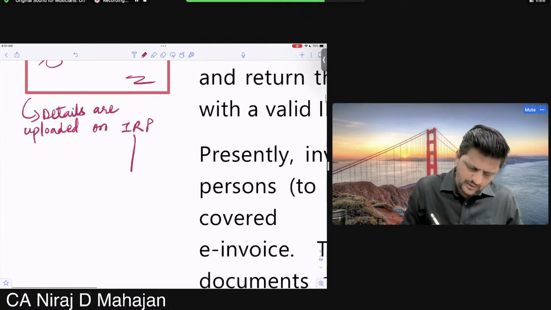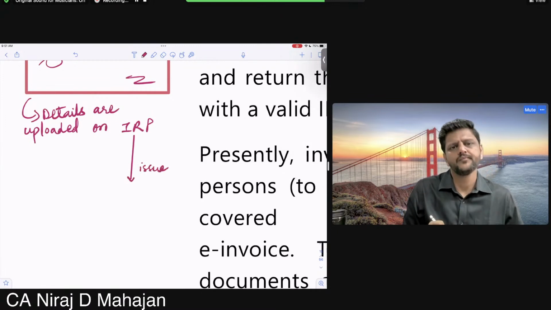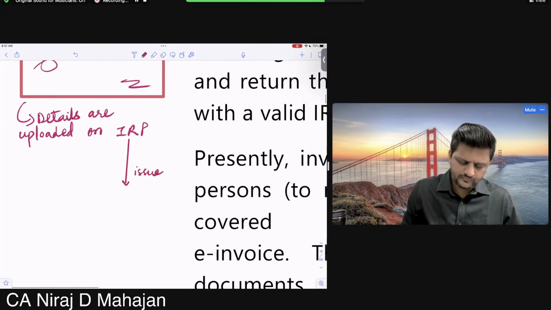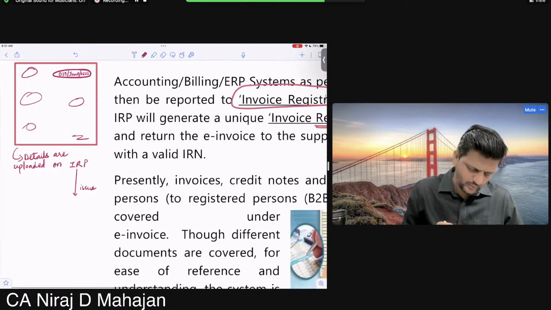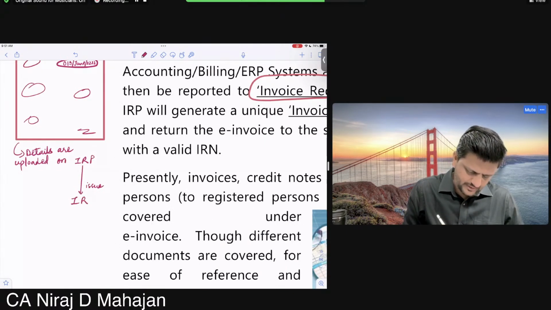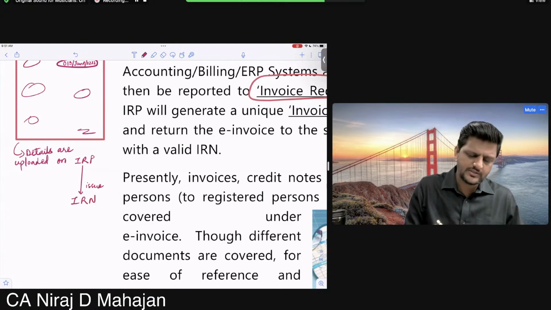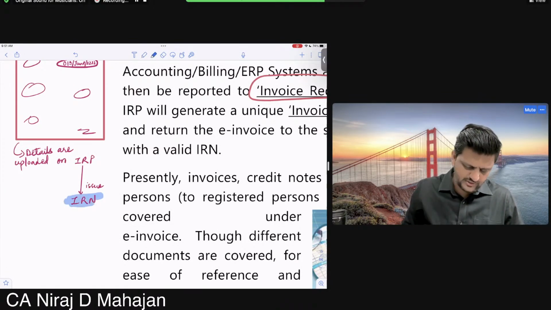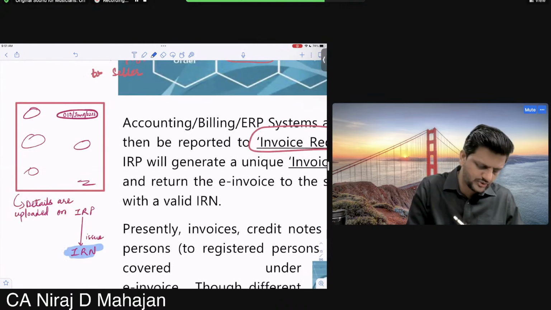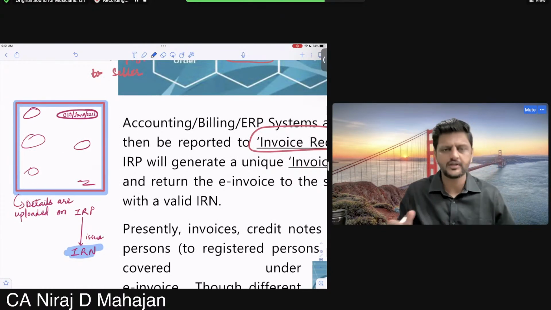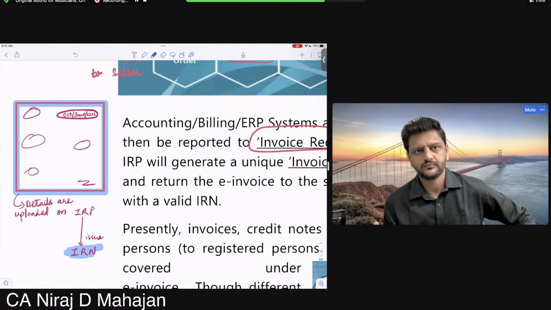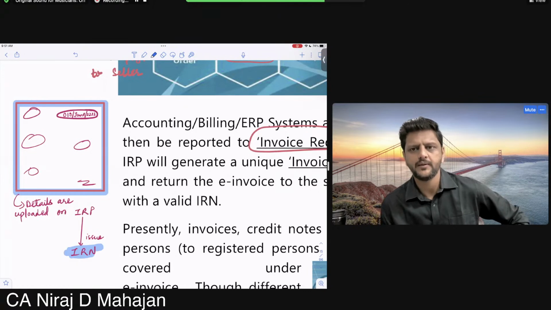Yes. IRP will issue confirmation. That is called the invoice reference number. Now this invoice reference number is a record or reference to the invoice issued. Understood or no? Clear till here? Tell me all of you. Are you understanding or not?